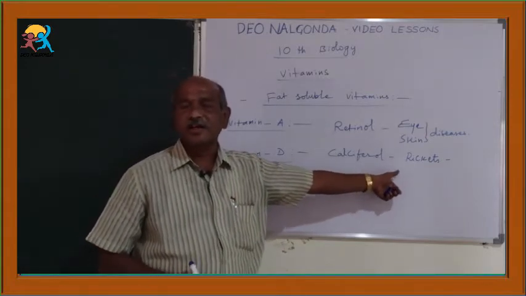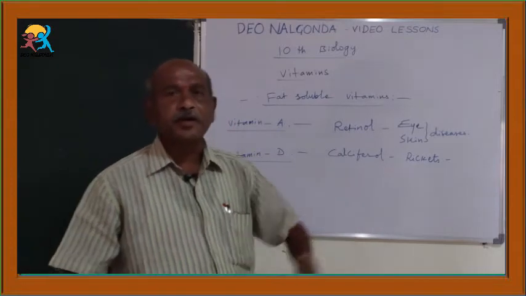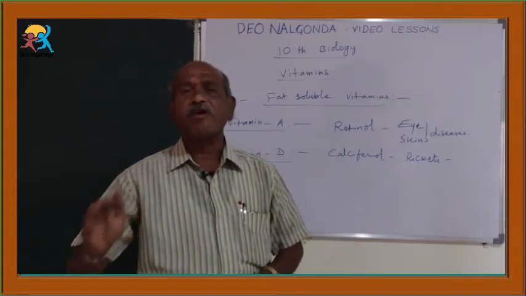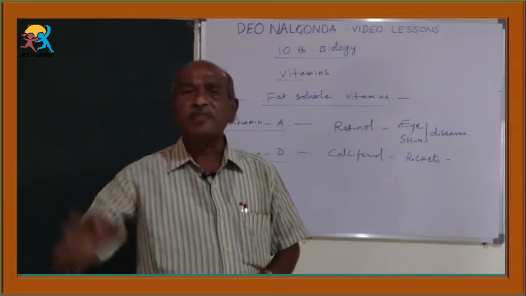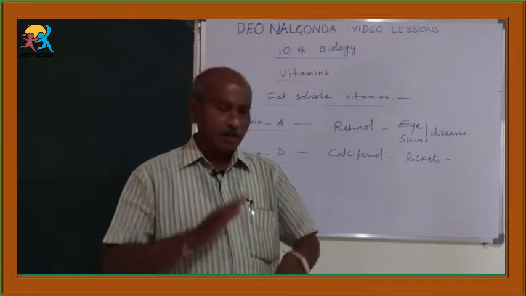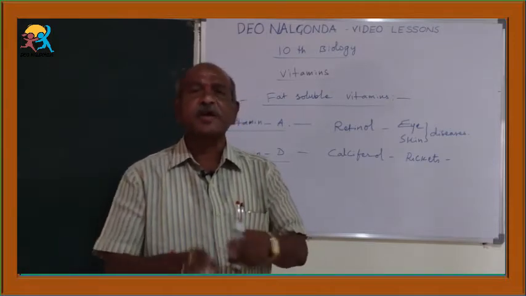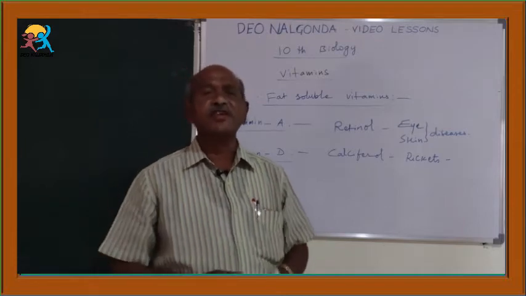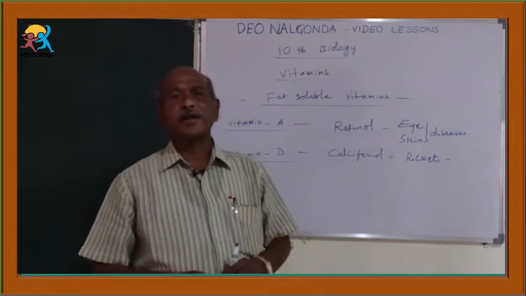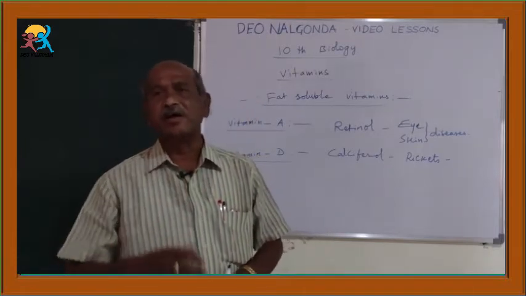Its deficiency causes rickets. The main character is improper formation of bones. Bones become weak, wrists become swollen, and pigeon chest is another character.